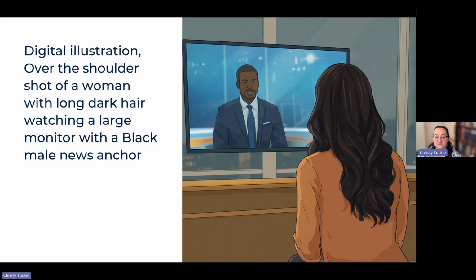So a couple of illustration styles. This one used the style digital illustration, which I find is a pretty good basic style. I get realistic proportions. It's clearly a digital image.